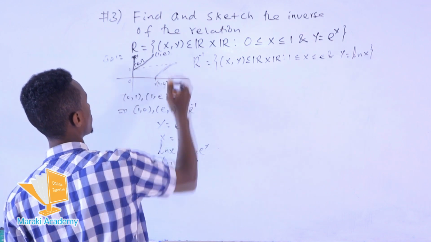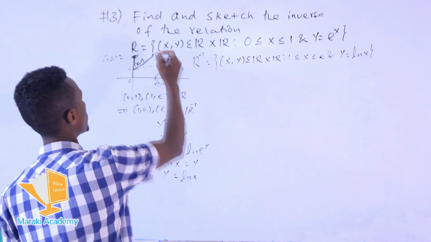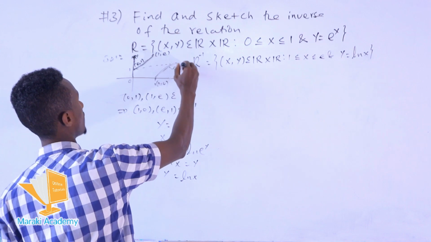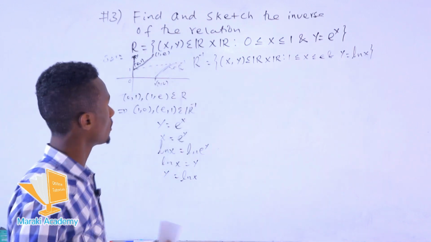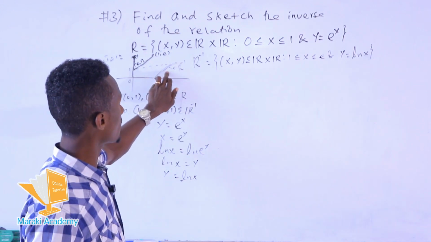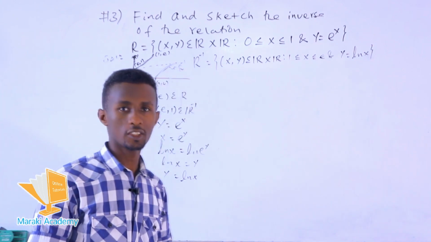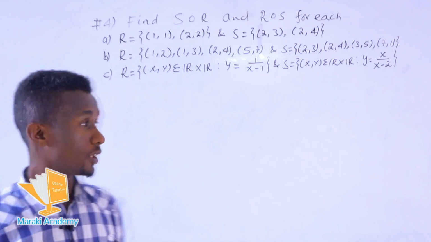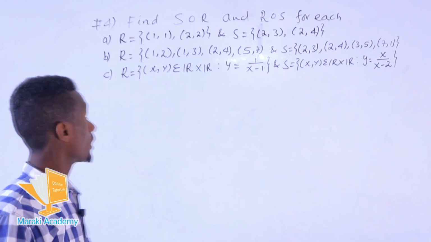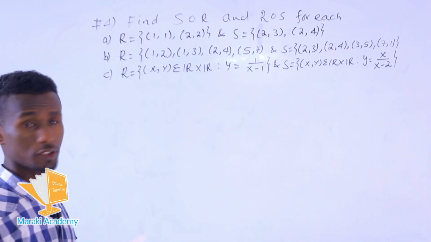The whole collection of this is said to be the graph of the inverse relation. So this is said to be R inverse. This is the graph of R inverse. This is the formula for R inverse of a given relation R. Okay, thank you. The fourth question is about composition of relations.